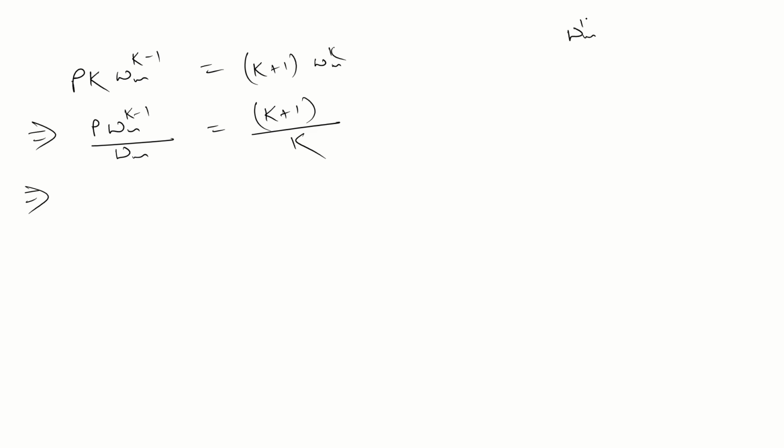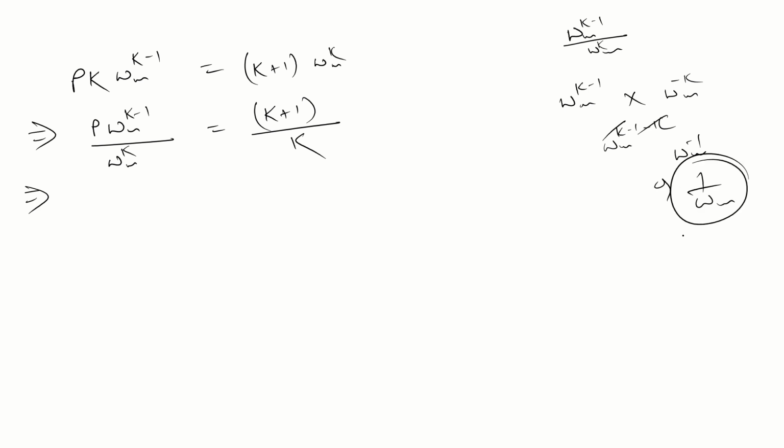Guys, this is now Wm to the power K minus 1 divided by Wm to the power K. So when you convert the denominator into numerator form, it will become minus K. So when you add this term, K minus 1 minus K, it will become minus 1, means 1 by Wm.